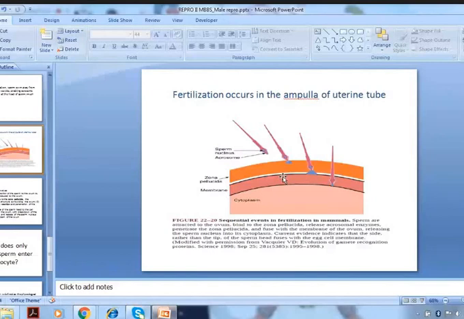If the ZP3 block is there, no more sperm can bind with the ZP3 receptor, so the acrosomal reaction will not occur, and there is no entry of the male pronucleus into the cytoplasm of the ovum. Am I clear?